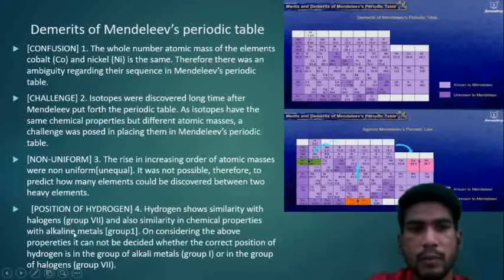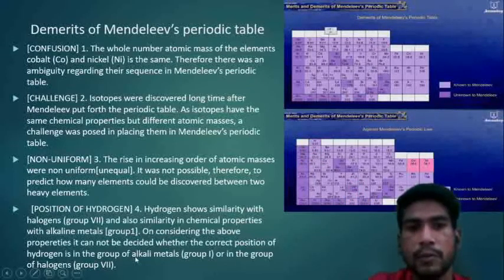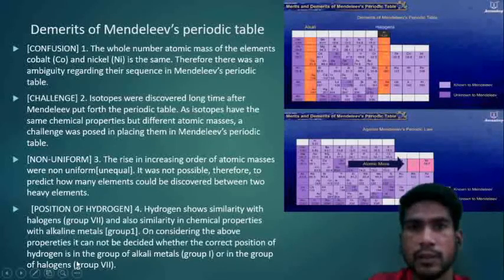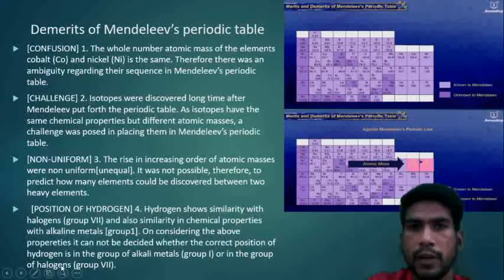So hydrogen created a confusion. On considering the above properties, it cannot be decided what the correct position of hydrogen is, whether it is in the group of alkali metals or in the group of halogens. So these were the demerits of Mendeleev's periodic table, and all these 4 points should be mentioned while writing your answers in the board examination.